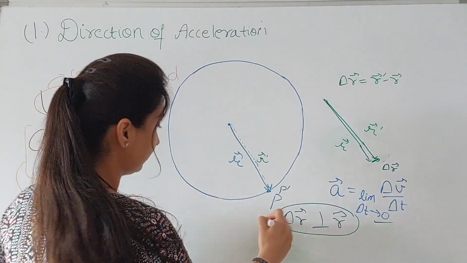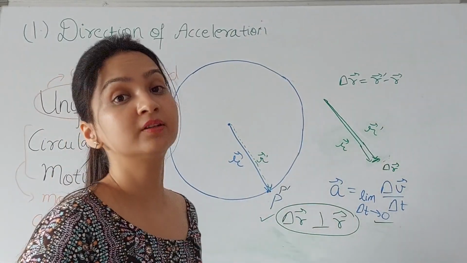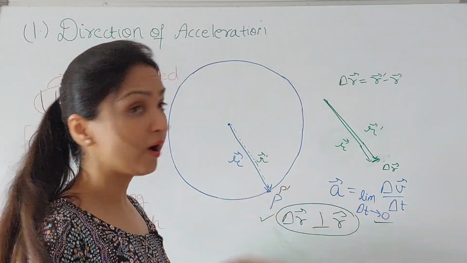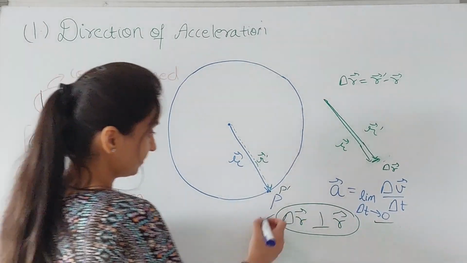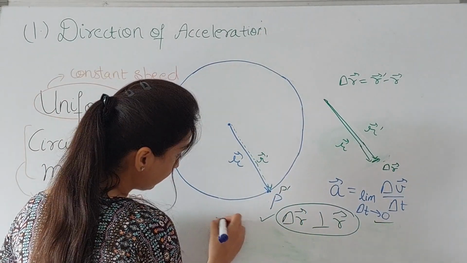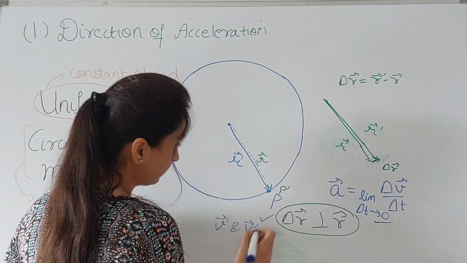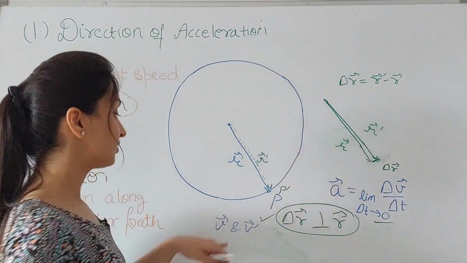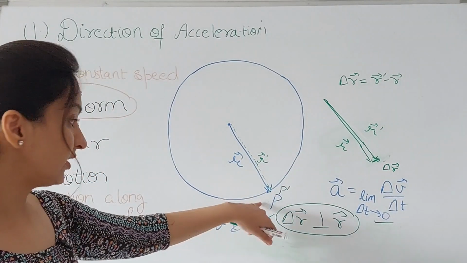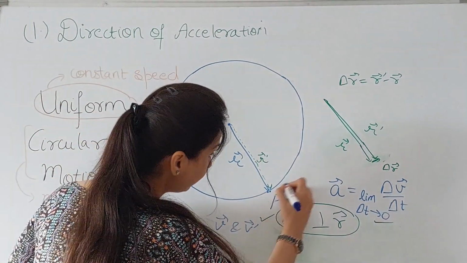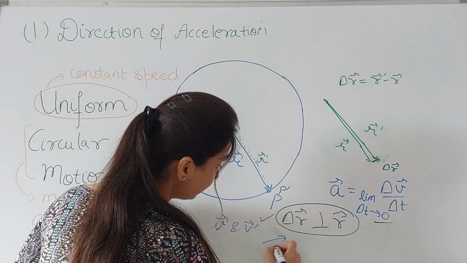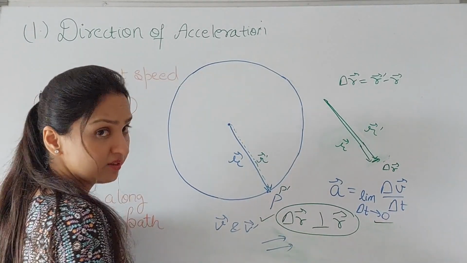So this is one thing. If you remember, we had also drawn the velocity vectors at these points. So in this limit delta t tending to 0, these v and v dash, these were supposed to be the velocity vectors at point P and P dash respectively. So these will also coincide. These will be nearly coinciding with one another.